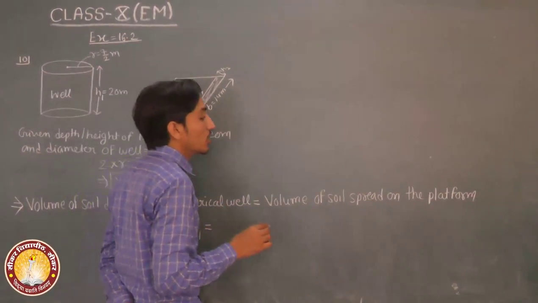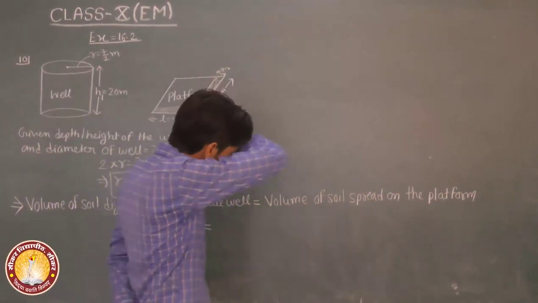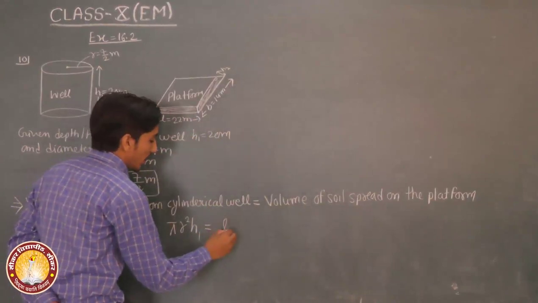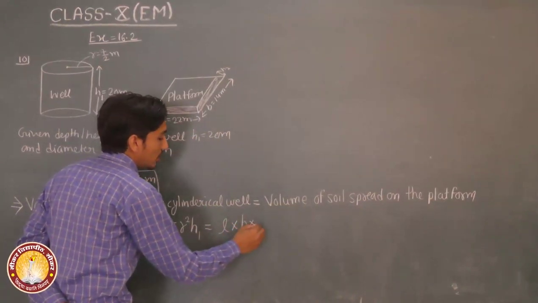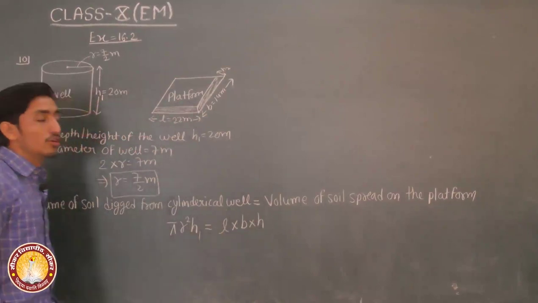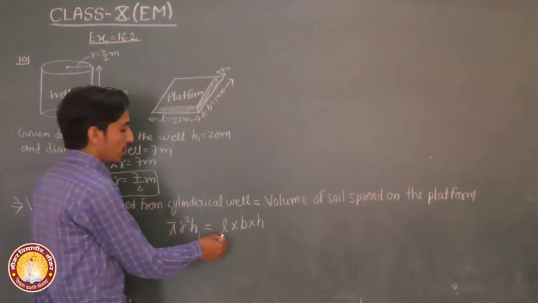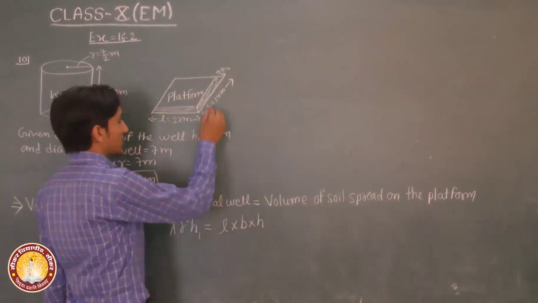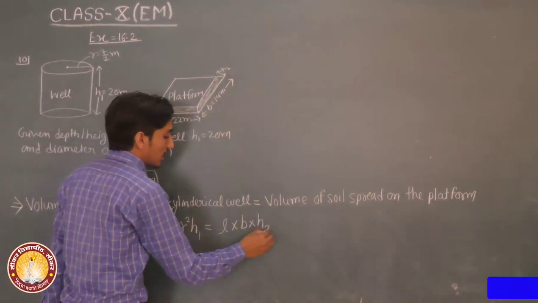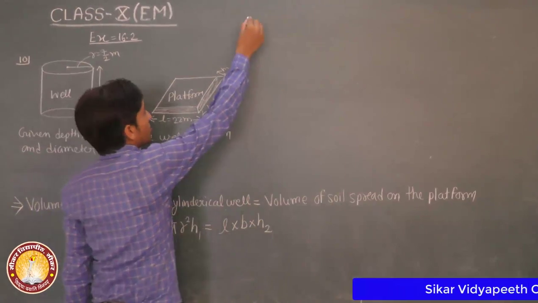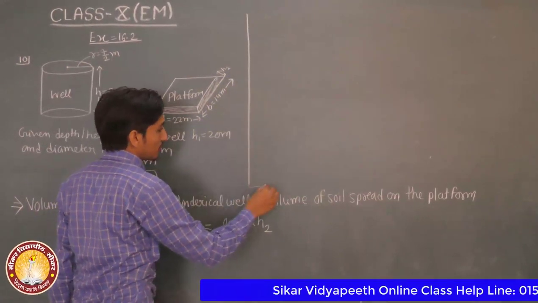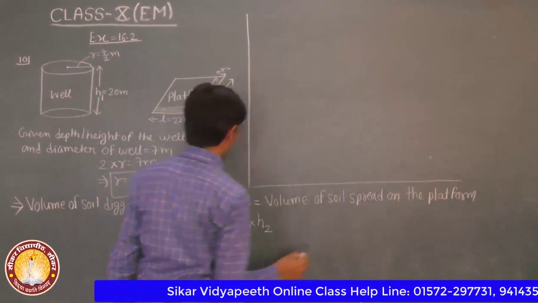And volume of soil spread on the platform. Which platform? Cuboid. L into B into H, volume of cuboid. So L into B into H. In this situation, height H2. Okay. Put the values.